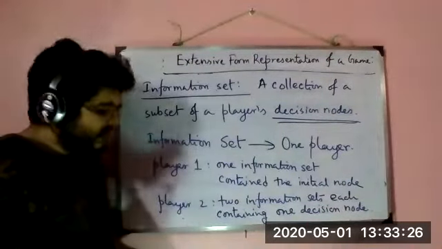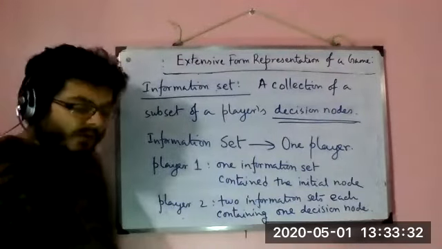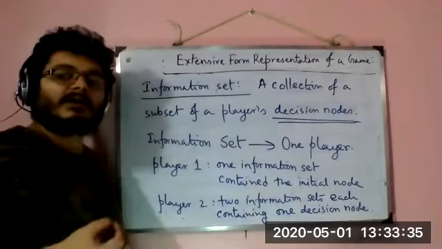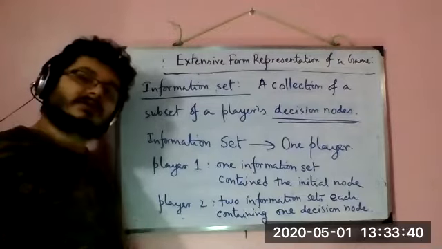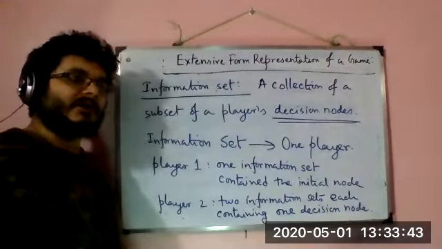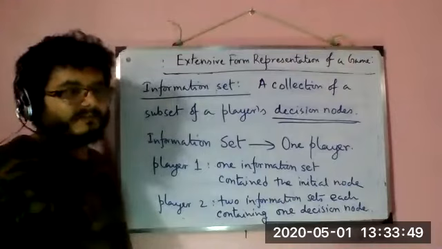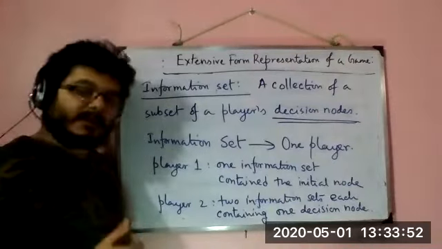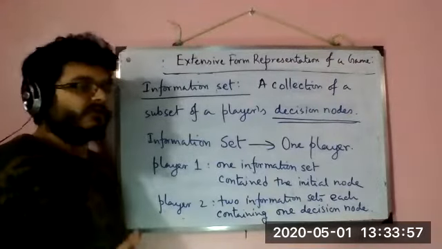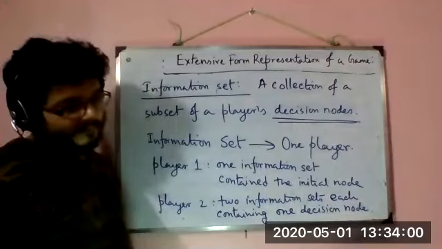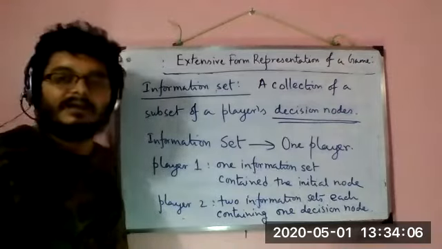Okay. Now, another question that comes to our mind is how the inclusion of a decision node reflects information. As I said earlier, if player 2 is on the decision node drawn on the left side, that means player 2 has this information that the previous move of player 1 was playing H. Similarly, if player 2 is on the decision node at the right, then player 2 knows that in the previous move player 1 played T.